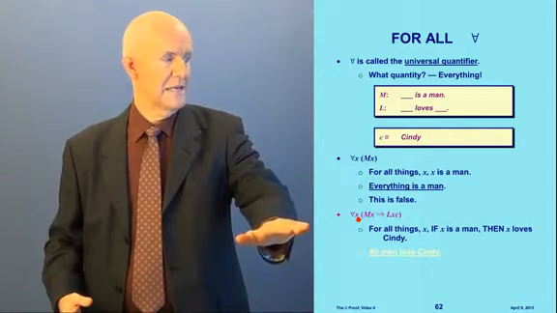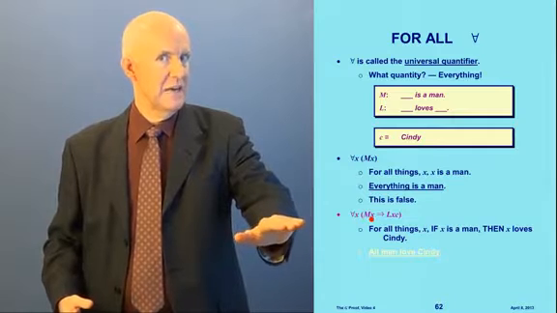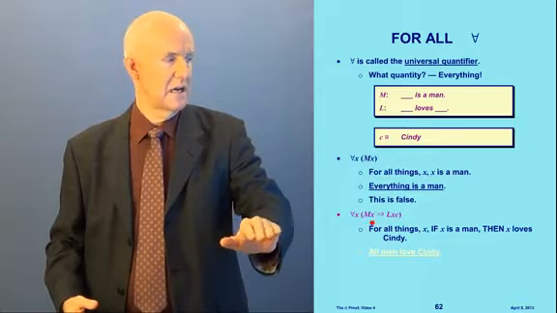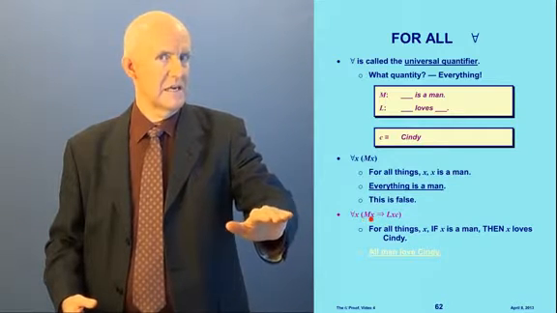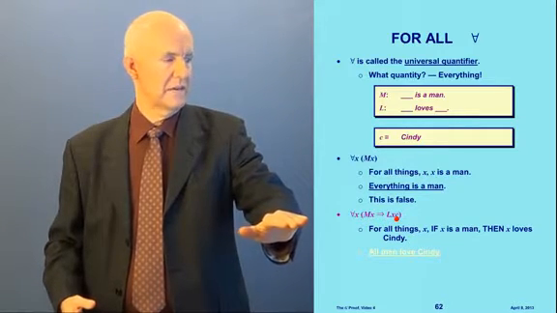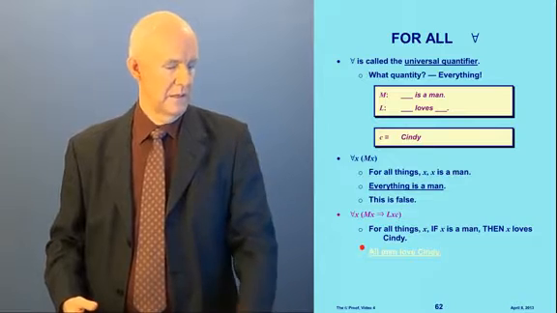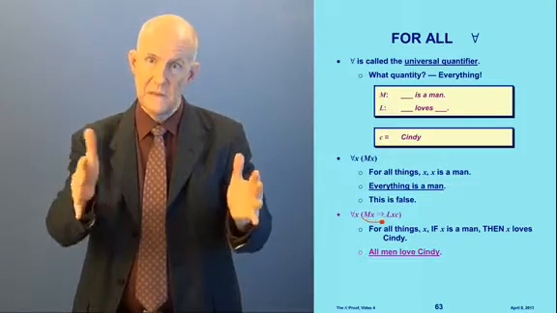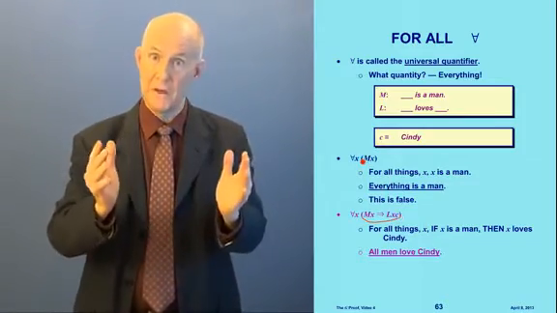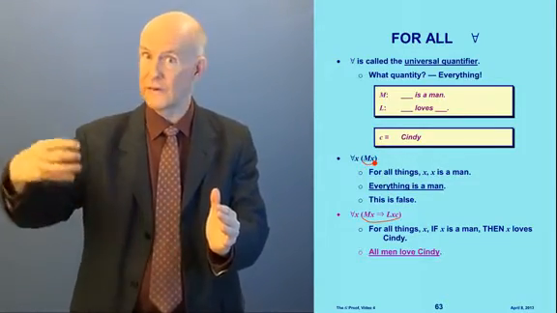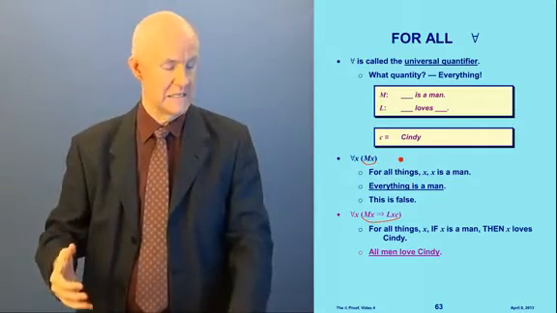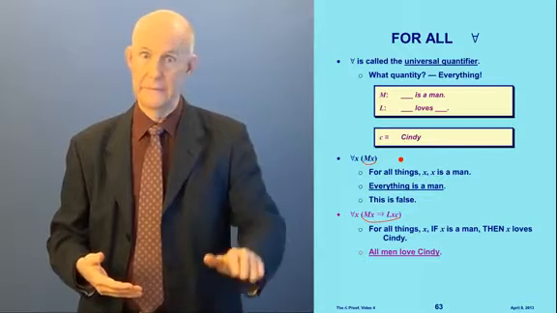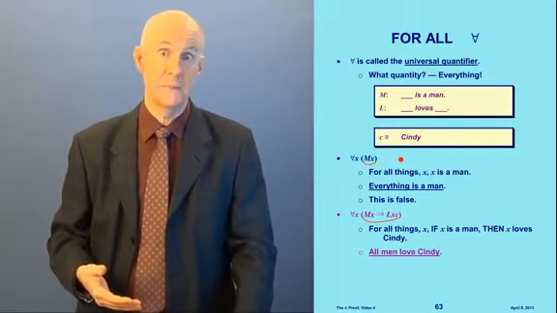How about this one? For all things X, if X is a man, then X loves Cindy. In other words, all men love Cindy. You see there's a pair of parentheses after the quantifiers: a quantifier and then something in parentheses. What's in the parentheses has to be a sentence, but it can have things like if-then or and.